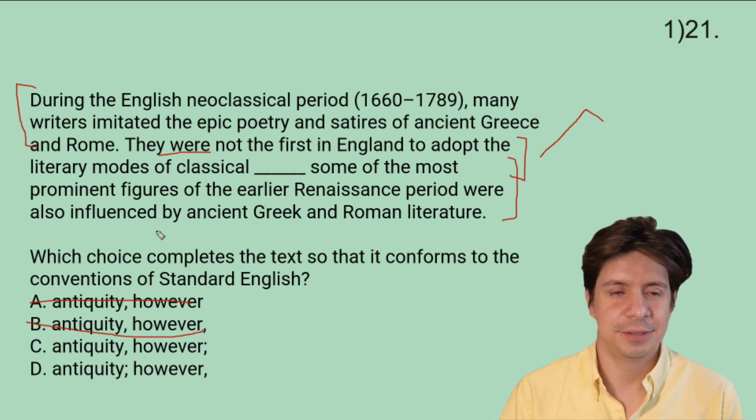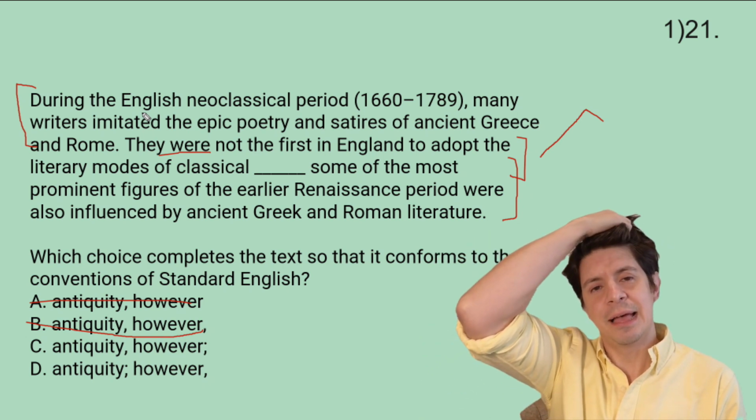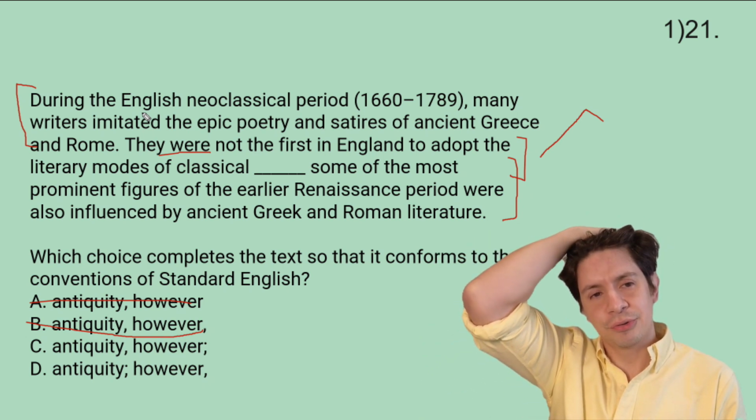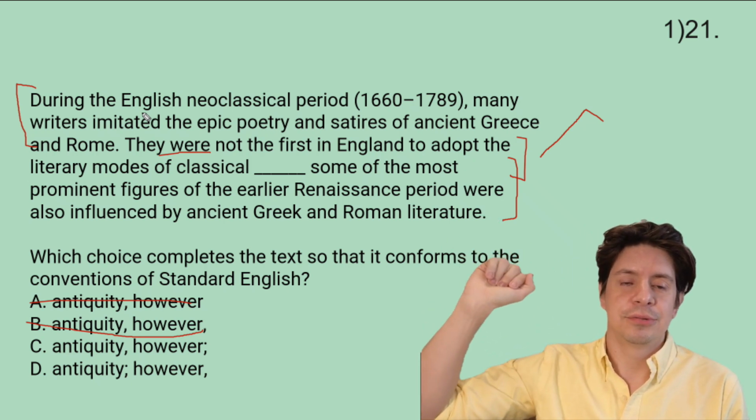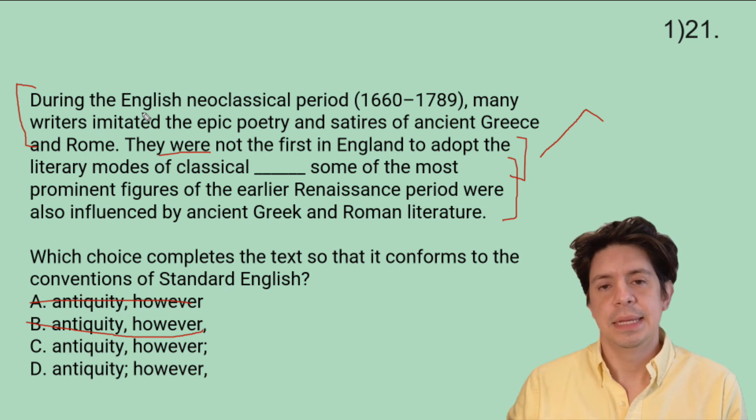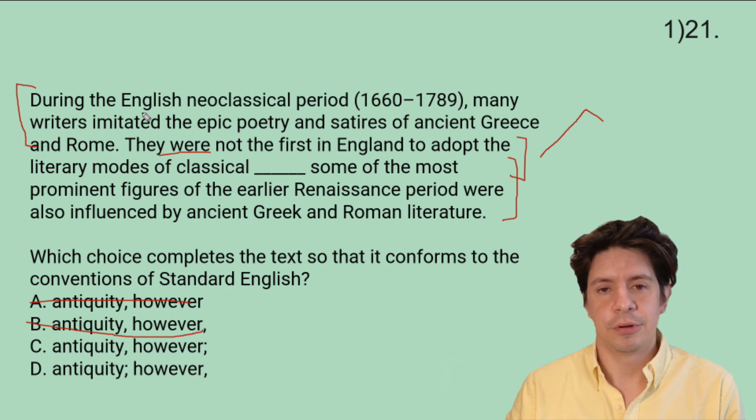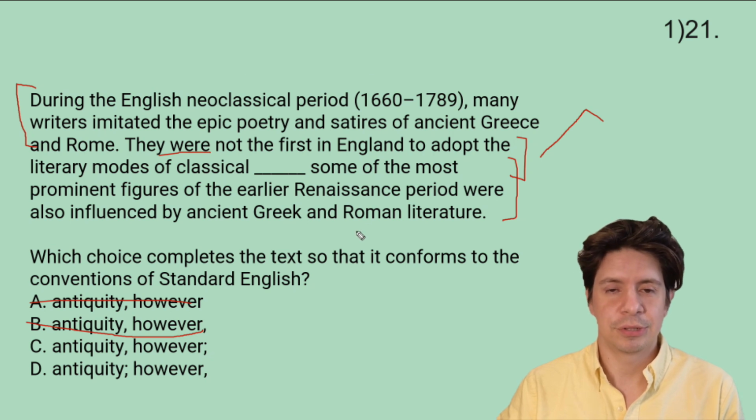When are we changing? During the English neoclassical period, many writers imitated the epic poetry and satires of ancient Greece and Rome. They were not the first in England to adopt the literary modes of classical antiquity, however. Some of the most prominent figures of the earlier Renaissance period were also influenced by ancient Greek and Roman literature.